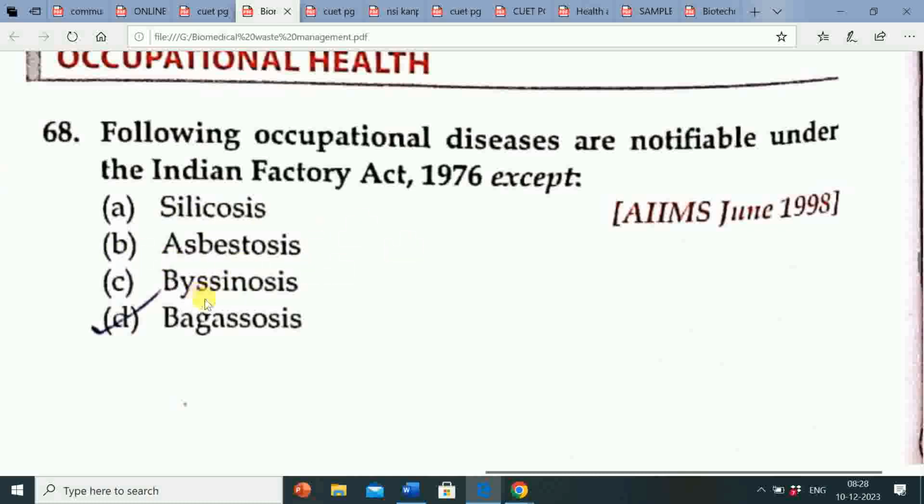Option C, byssinosis. Option D, bagassosis. So the correct answer is option D, bagassosis. Bagassosis is not notifiable under the Indian Factory Act. And options A, B and C, that is silicosis, asbestosis and byssinosis, are diseases which are notifiable under the Indian Factory Act 1976.